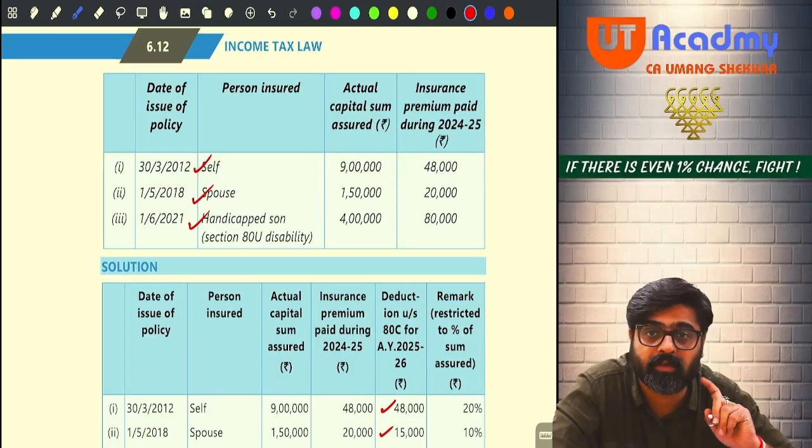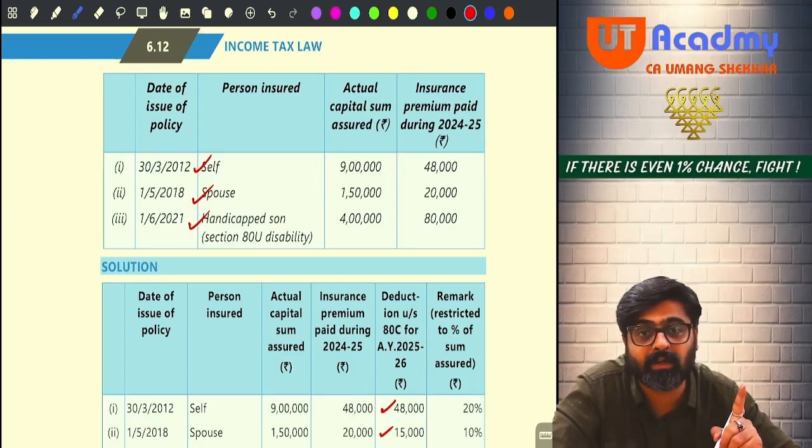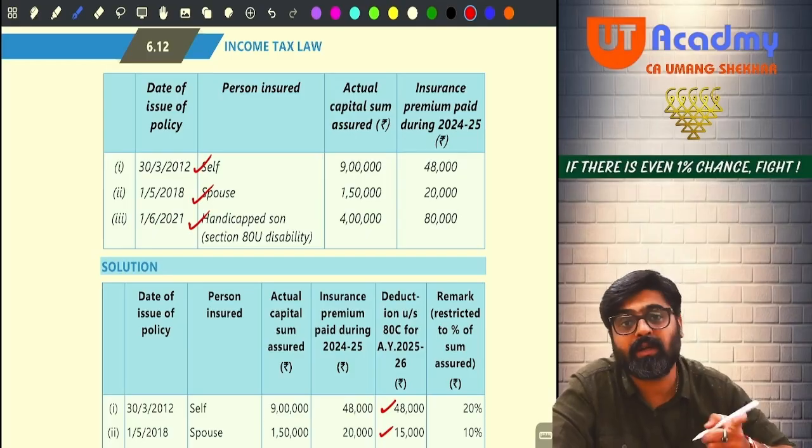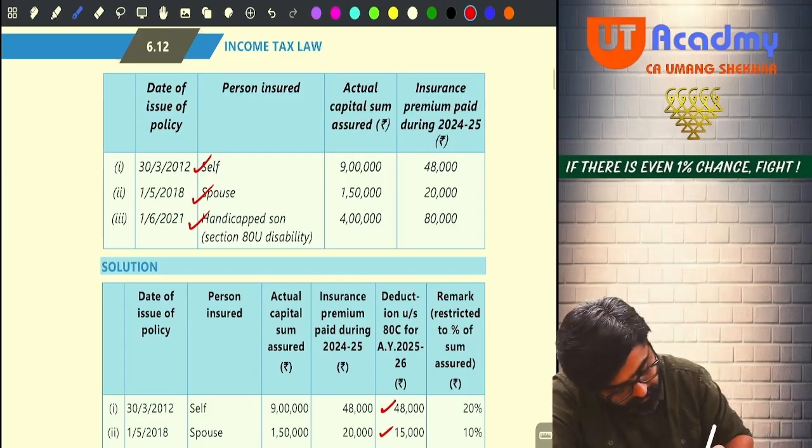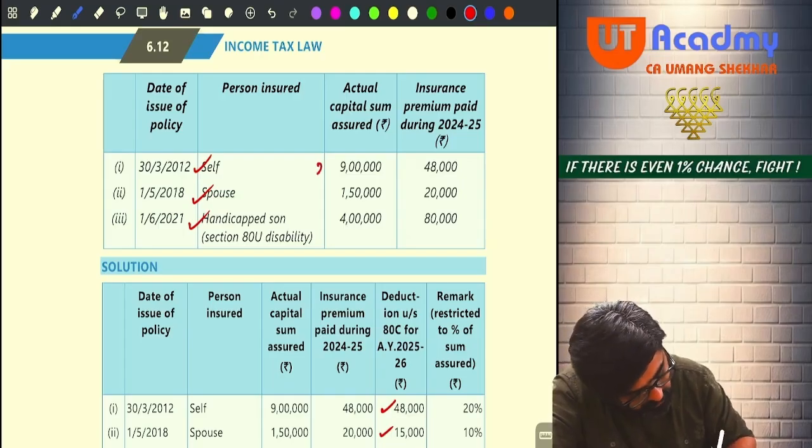Now pay attention. When the policy was taken, your policy was taken on or before 31st March 2012. On such a policy, how much should be the premium? 20% of capital sum assured. Do you remember? So what is the capital sum assured? 9 lakh. Take 20% of that. So 20% on this will be how much? 90,000.